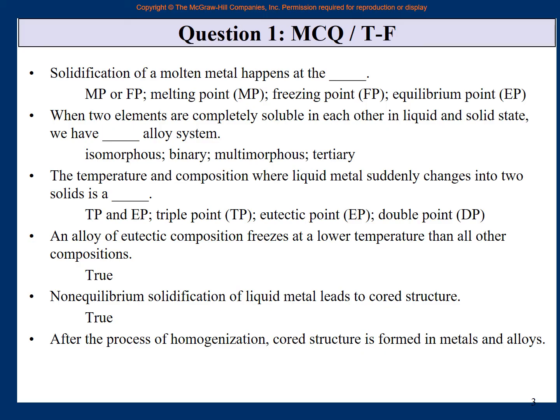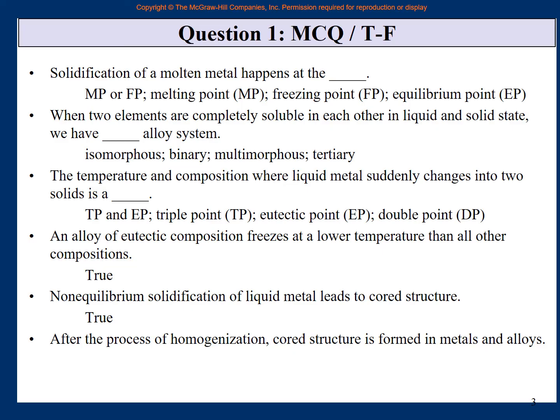Next one. After the process of homogenization, coarse structure is formed in metals and alloys. This is related to this one. Remember, if you go to that slide where non-equilibrium cooling and core structure are discussed, then after discussing that, if the cooling rate is very fast or if the solidification is non-equilibrium, then cores are formed.